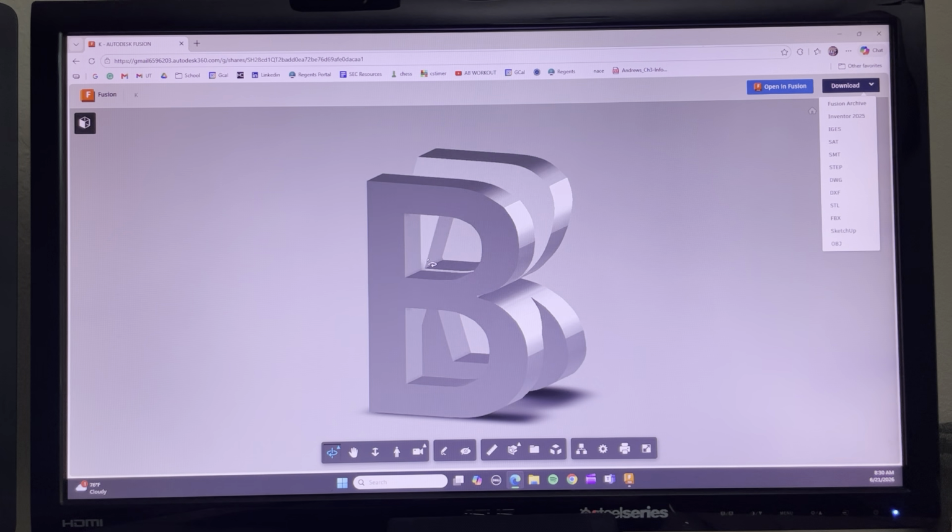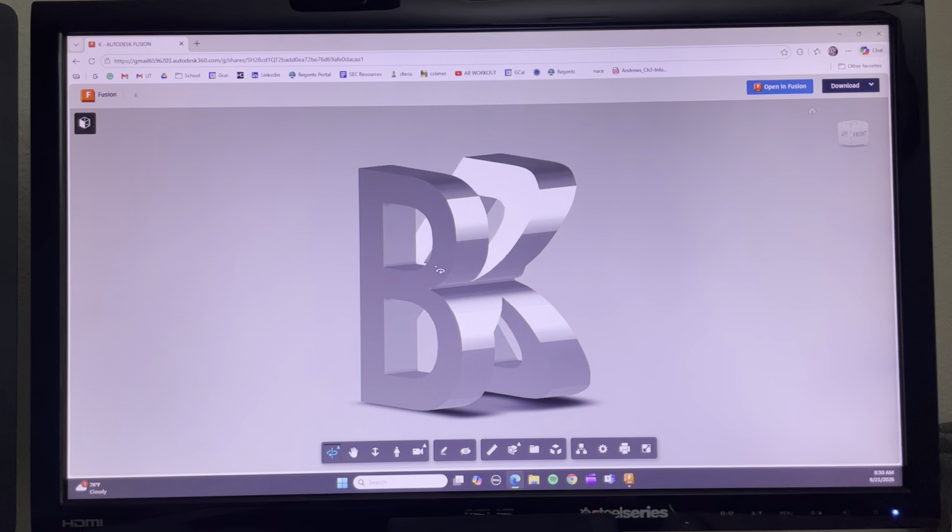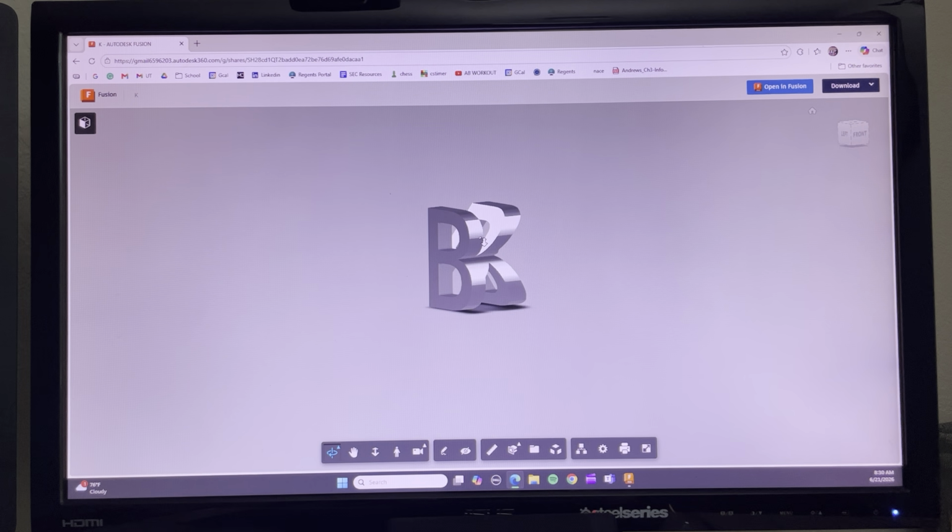All right. Hope this helped. It's a pretty neat software. And this is how you make a flip name. And you can just print it out on your 3D printer.